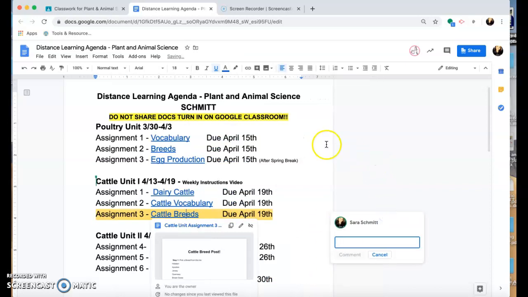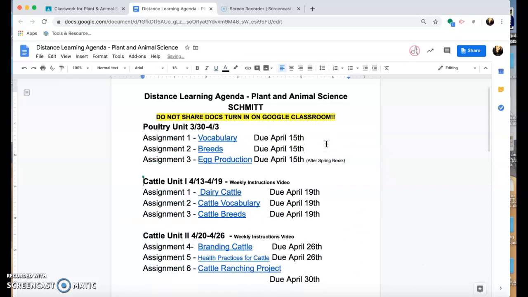So, totally forgot to give you the lowdown on this. Yes, this is a document to help you with knowing what is due, but again, don't click on it and try to type on this. This isn't your document. And I mean, you can make a copy of it, but I've already made you a copy of this in Google Classroom.